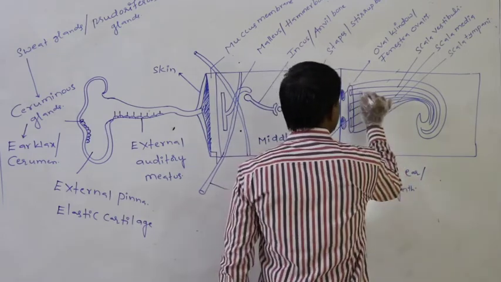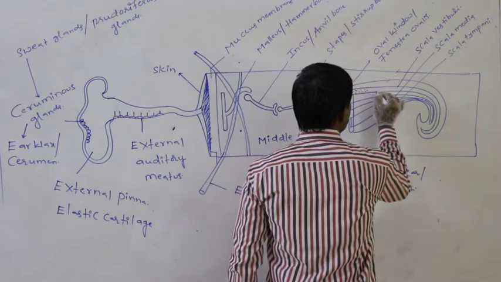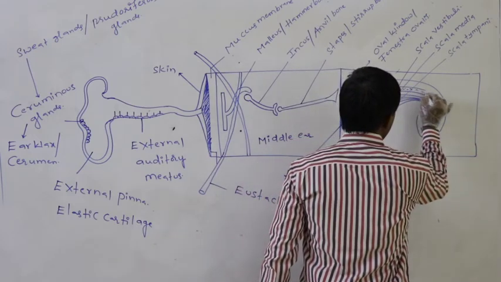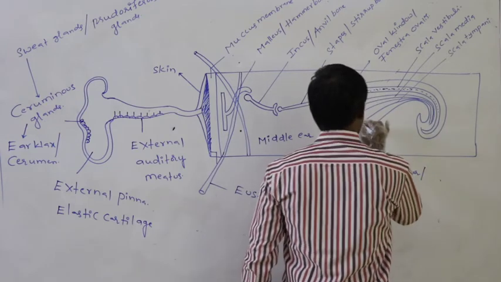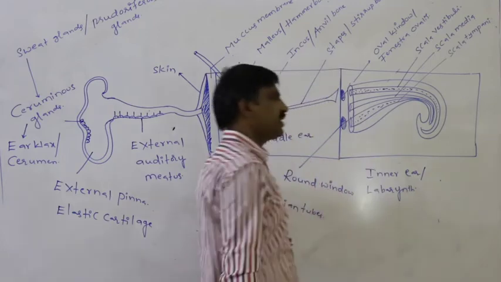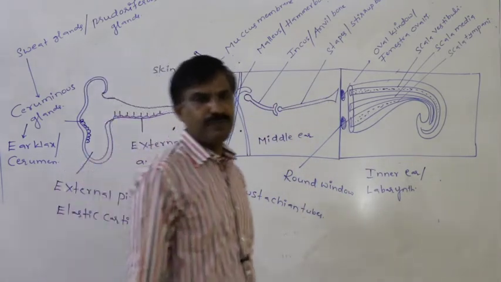In the case of the scala vestibuli and scala tympani, fluid which is present, that is said to be as the perilymph.